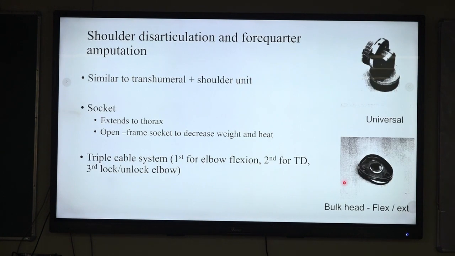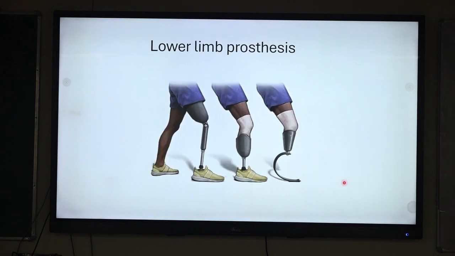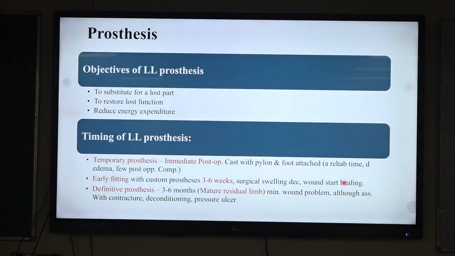Shoulder disarticulation. The prosthetic consideration is almost the same as for elbow disarticulation, plus there is a shoulder unit. The socket is designed in such a way that it extends up to the thorax, and it should be an open type of socket to decrease the weight and to decrease displacement problems. Here we should use the triple cable control system: first to flex the elbow, second to operate the terminal device, and third for locking or unlocking the elbow joint.